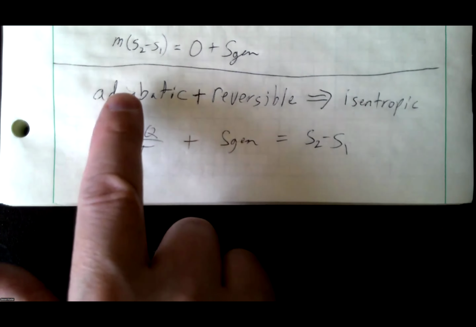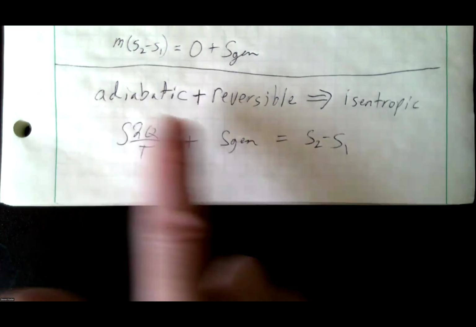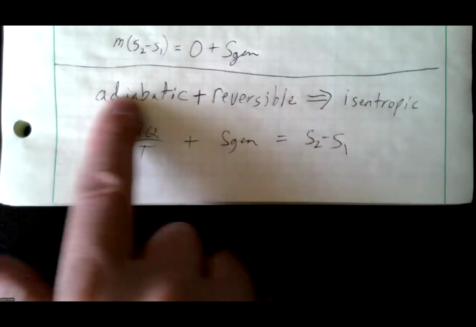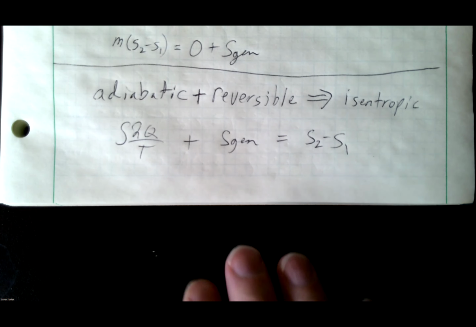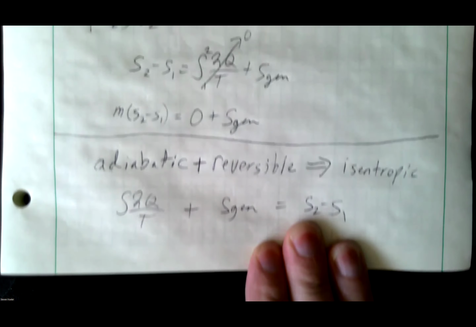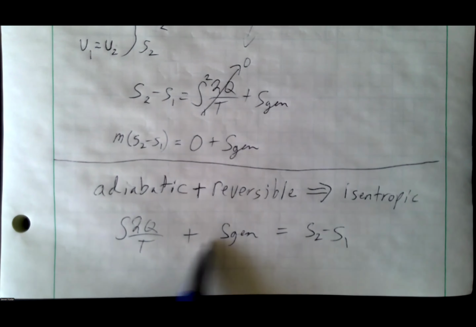And just because you can determine from a problem statement that it's adiabatic doesn't mean it's isentropic. I need both of these. So that's a common rookie mistake I'll see students make: well, it's reversible, so that means it's isentropic. No, that's not what that means. It just means S gen is 0 if it's reversible. It doesn't mean delta S is 0. There's 2 things that control that.